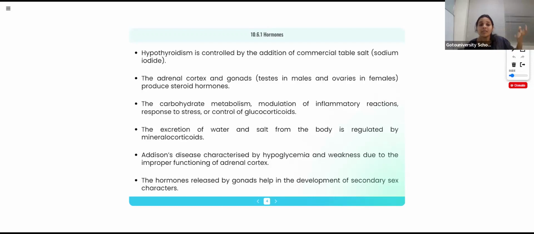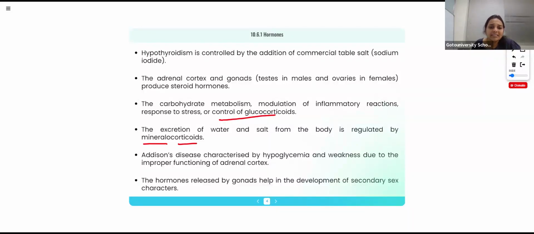They are causing the changes in these characters in different age levels. Okay, and carbohydrate metabolism, modulation of inflammatory reactions, response to stress are controlled by glucocorticoids. Got it? All these points are important. The excretion of water and salt from the body is regulated by mineralocorticoids.